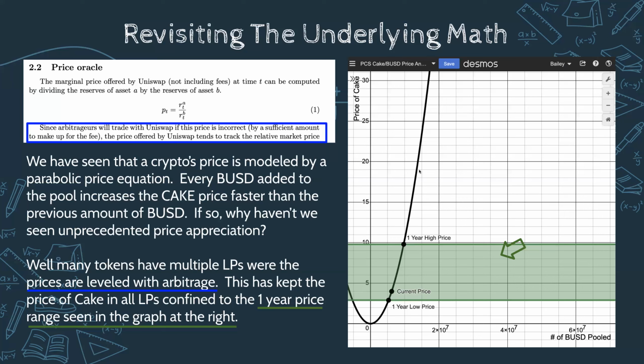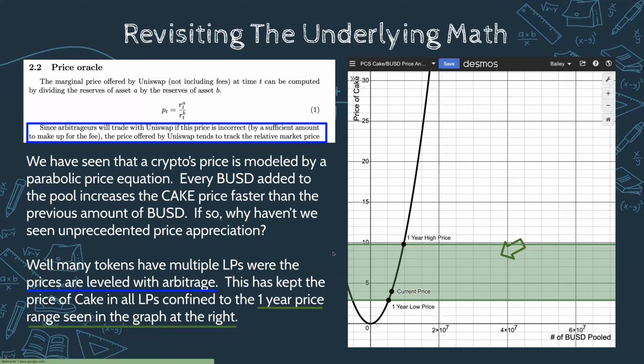This is the price curve for this liquidity pool. What we notice is the 1 year low price and the 1 year high price, and here's our current price of cake. You're going to notice that it's confined to just this beginning of the parabola, and never really takes off too much.